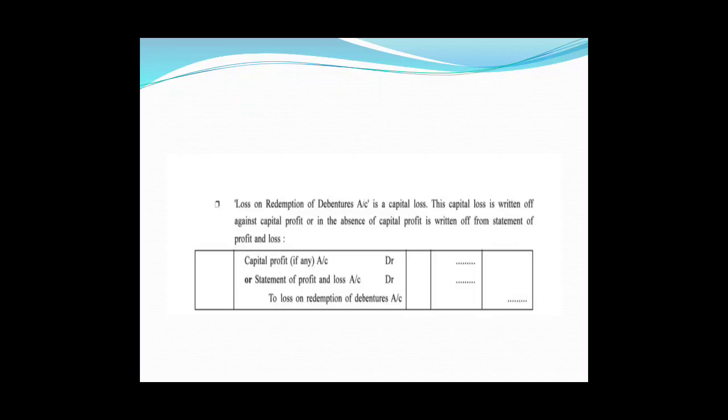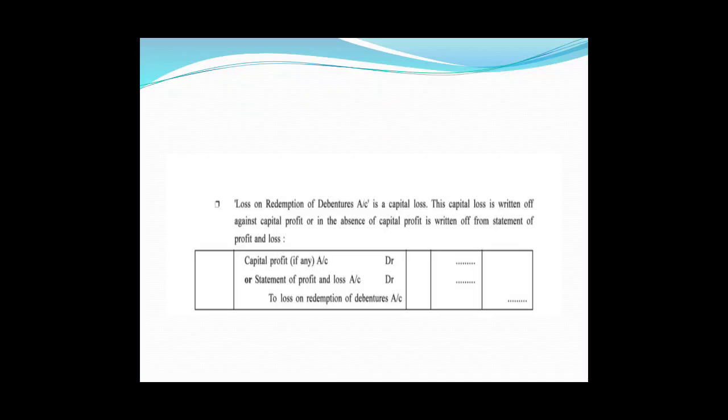Okay, now this loss is a capital loss. So as capital profit is written off against capital loss, here capital loss is written off against capital profit, or it is transferred to statement of profit and loss according to the situation.